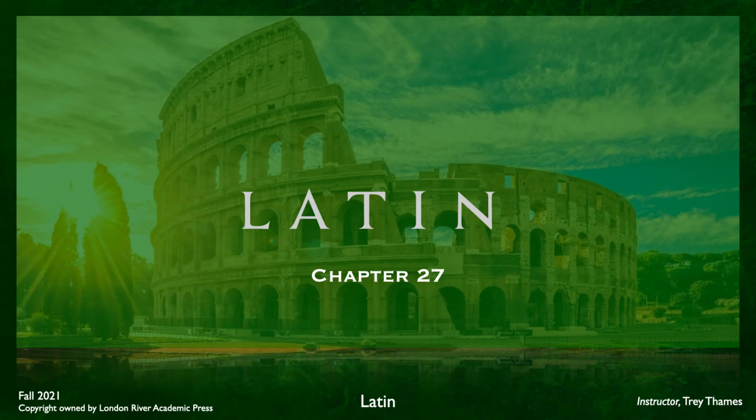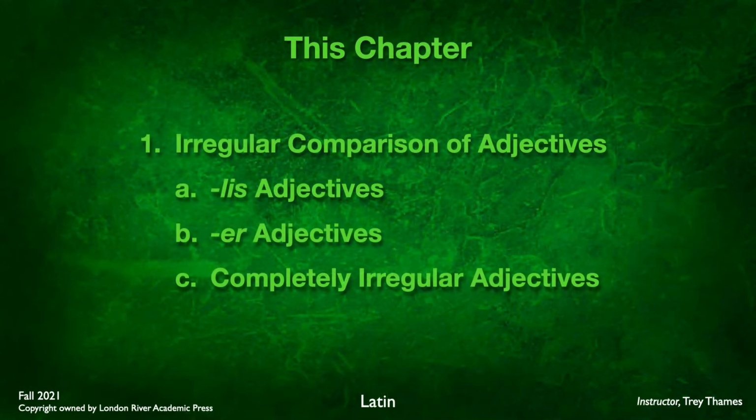Welcome to Wheelock's Latin, chapter 27. In this chapter, we're going to be looking at the irregular comparison of adjectives. We'll be looking at a group of adjectives that end in lis, another group that end in er, and then a group of 7 adjectives that are completely irregular in their comparative and superlative forms.